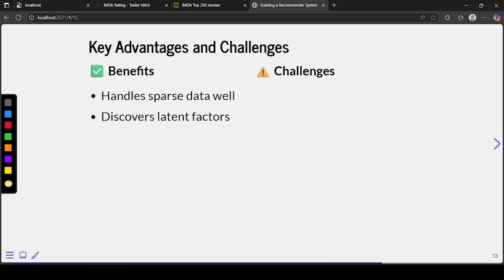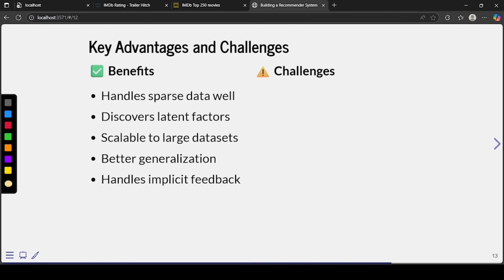So the benefits are, it will handle sparse data well. If you have sparse data, it will reduce it to some key size, so the size will be reduced and you can store it very well. It discovers latent factors. Latent factors are the features. We didn't know what kind of features a user or a movie has, but this way you can find out what those factors are based on gradient.